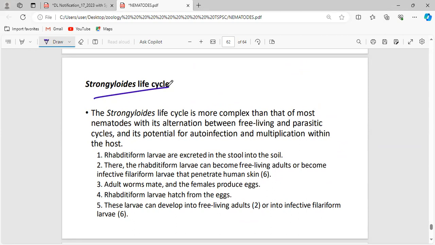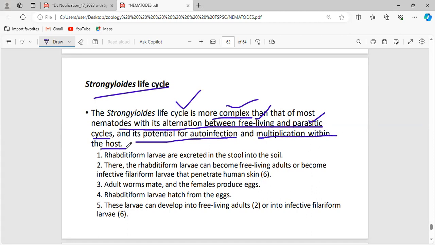Life cycle. Once again, the same thing will be repeating. The Strongyloides life cycle is more complex than that of most nematodes, with its alternation between free-living and parasitic cycles. Why is it more complex? Some of them are set free and are free living, and some act as parasitic cycles, with the potential for auto-infection and multiplication within the host. So everything is possible. That is why Strongyloides is said to have a complex life cycle.